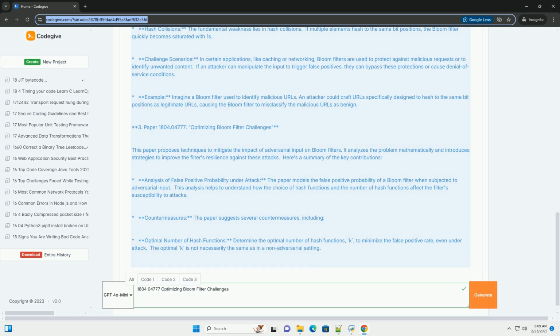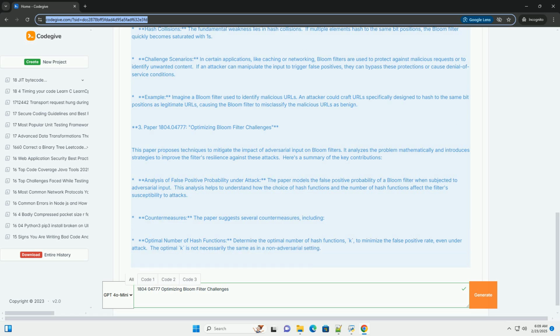Bloom filter variants. Counting Bloom filters support deletion by using counters instead of single bits in the bit array. When an element is inserted, the counters at the corresponding indices are incremented. When an element is deleted, the counters are decremented.